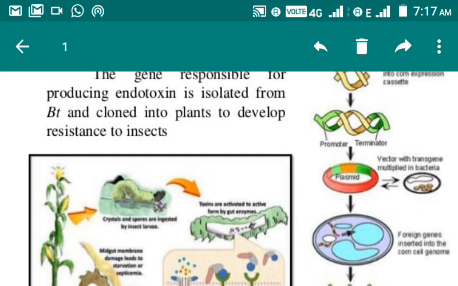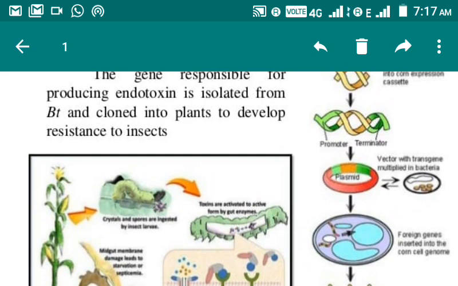Whenever this gene is inserted into any particular plant, and that plant is chewed by an insect, this toxin will enter into the body of the insect, because this toxin is already present in the transgenic plant.